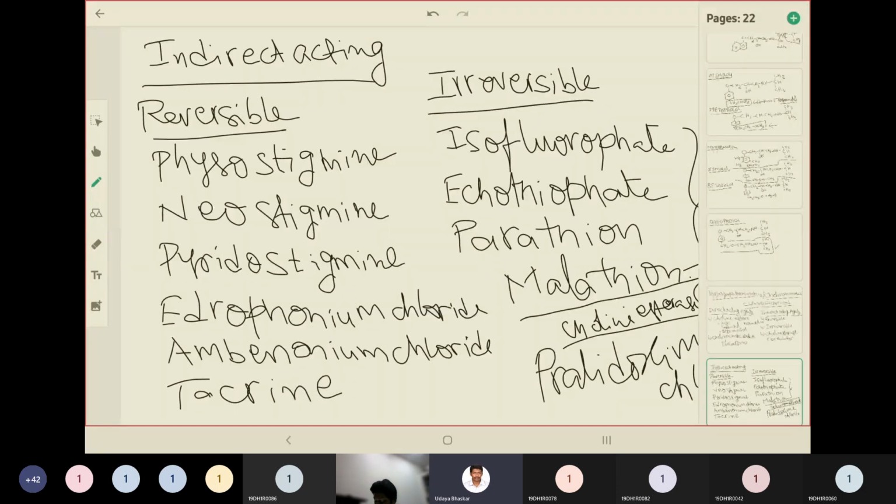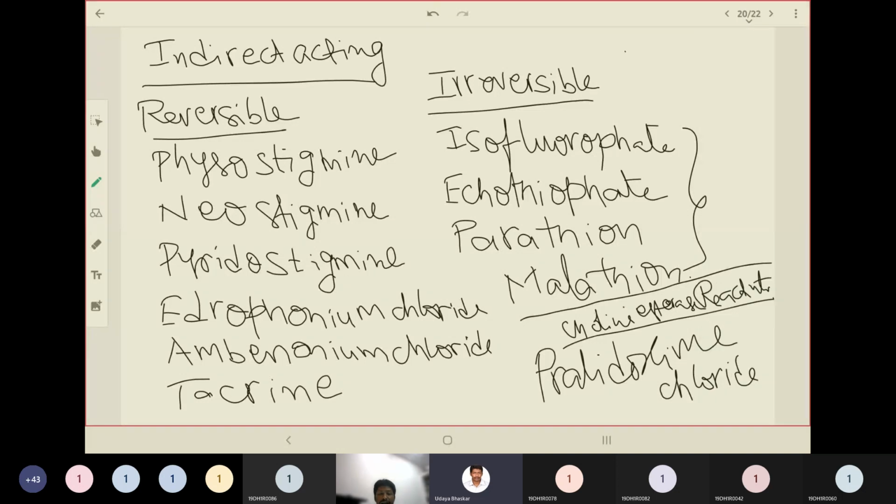So let us see the examples of indirect acting parasympathomimetics. Reversible candidates include physostigmine, neostigmine, pyridostigmine, edrophonium chloride, ambenonium chloride, and tacrine. Irreversible indirect acting parasympathomimetics are isoflurophate, echothiophate, parathion, and malathion. And the third category, an antagonist that can be used as an antidote for insecticide poisoning, is pralidoxime chloride.